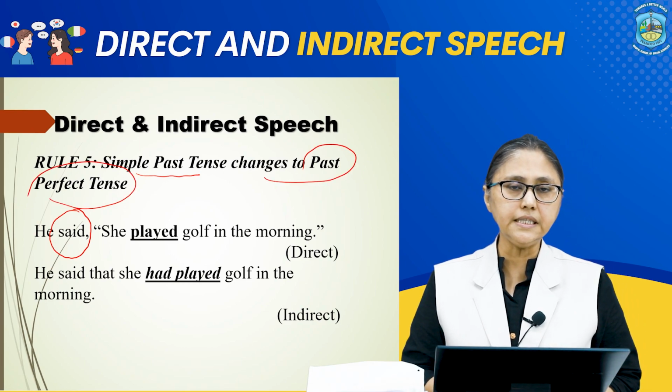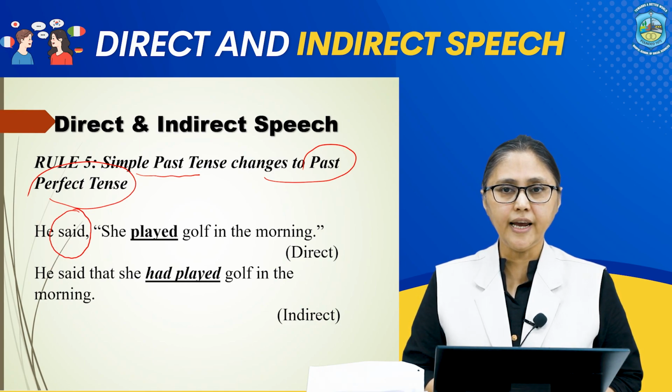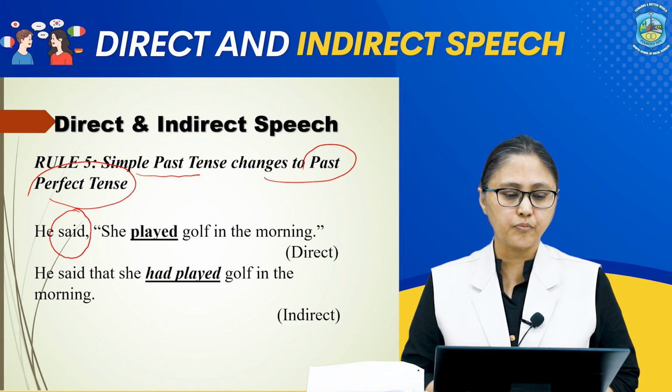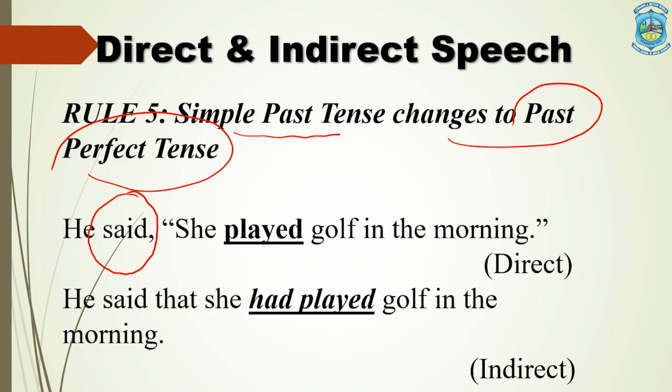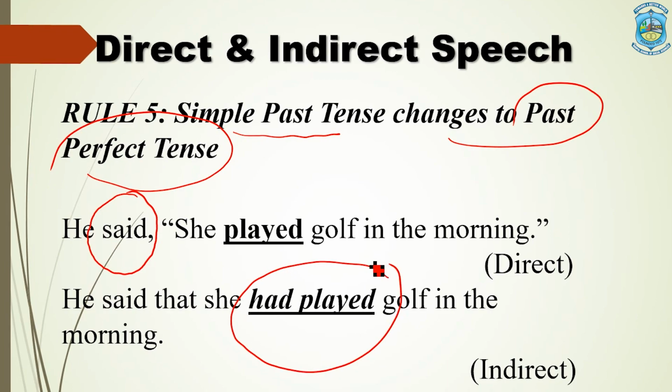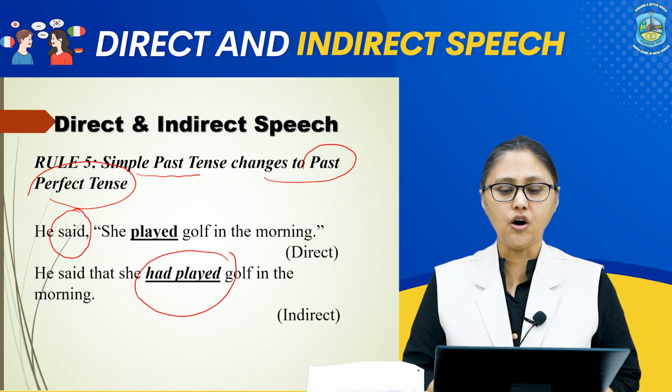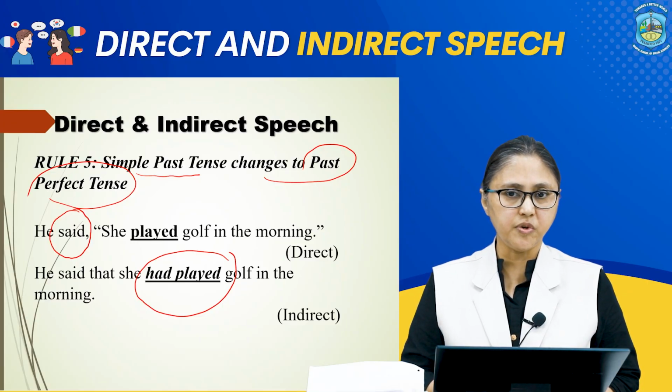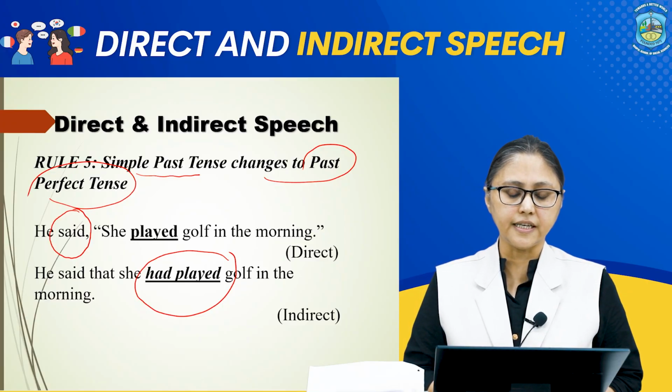So, we have the sentence, she said, "I played golf in the morning." Now, the indirect form of this sentence is, she said that she had played golf in the morning. Simple past tense now has become past perfect tense in indirect speech.